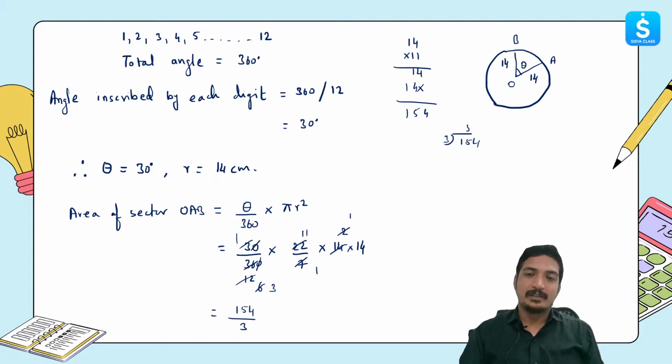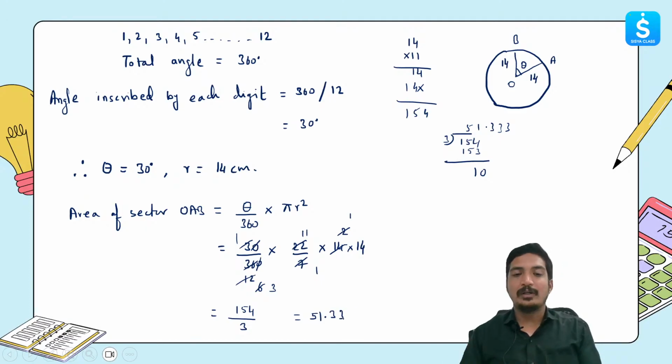So here we'll say 154 divided by 3. We'll have 5s are 15, 1s are 3. We can have 1.03, and this is a non-terminating number. So we'll get 51.33, and even if we round it to 2 digits, this will be the correct answer.